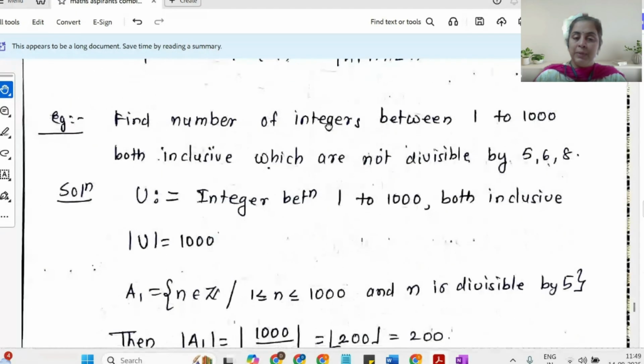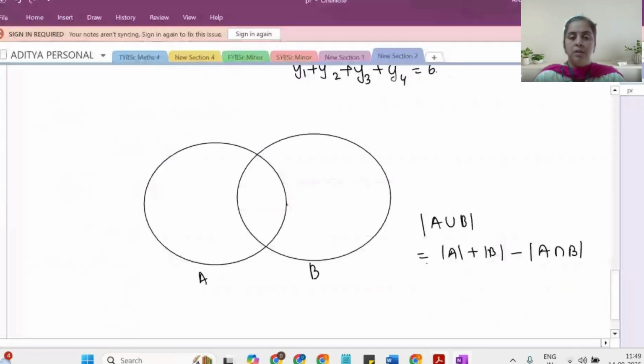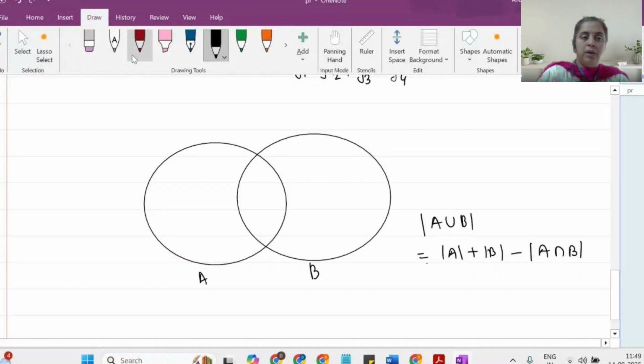Here is one very nice example you should see. It's a very good use of the floor function. Now, what is a floor function? So, the floor function says if you have a number.